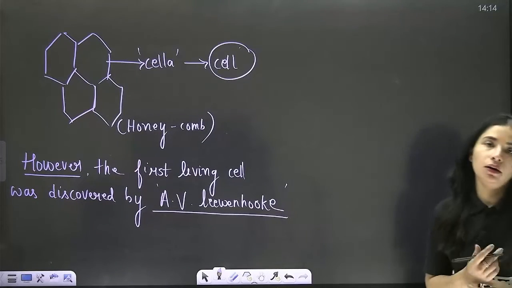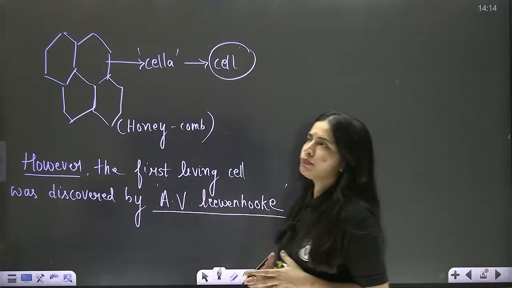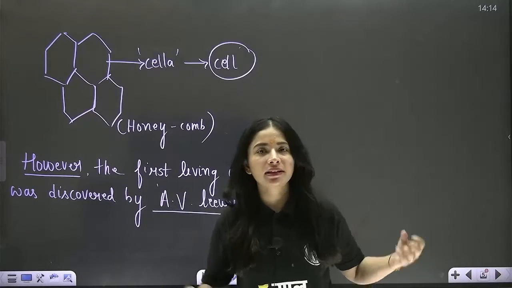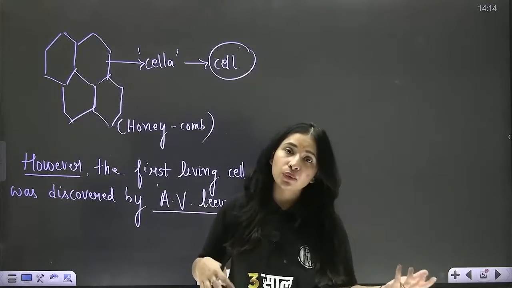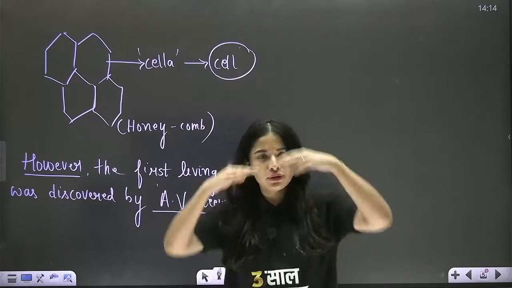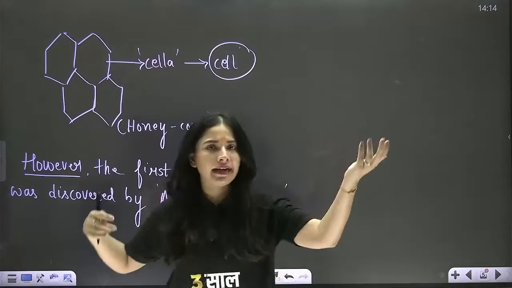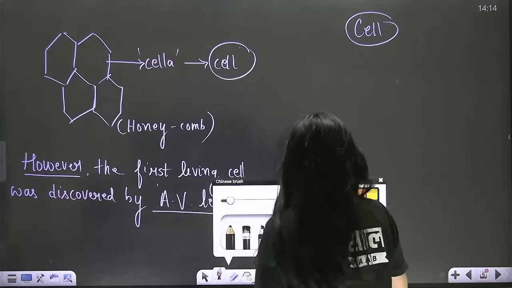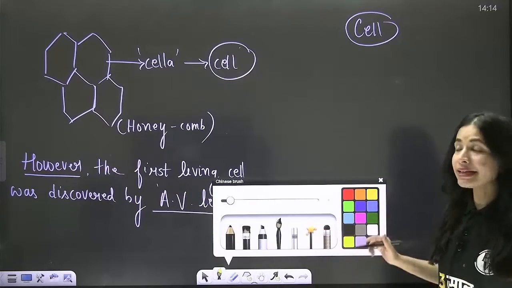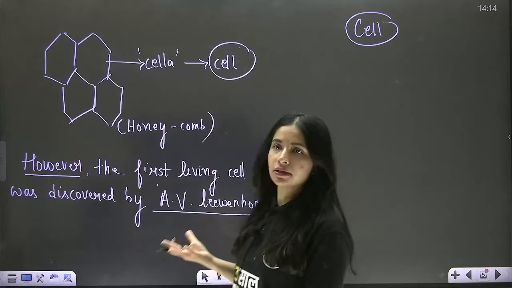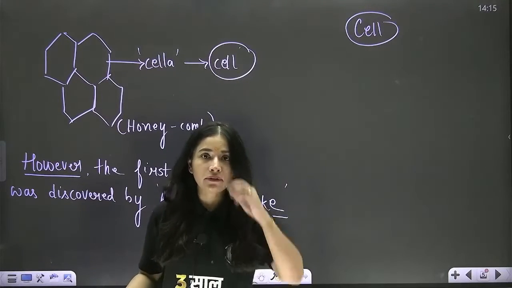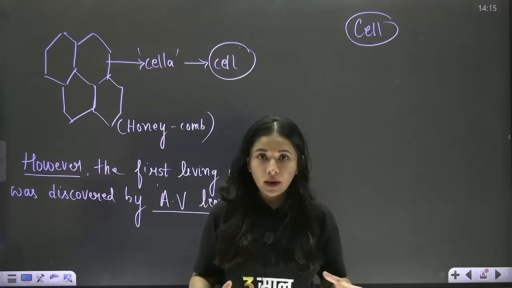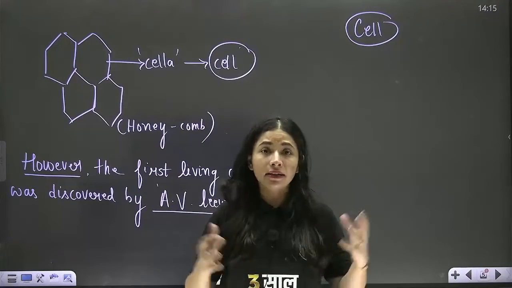Clear? Okay, very good. Now, you are a multi-celled organism. Your body is made up of so many cells which join together to form tissues. Tissues give rise to organs. So you know different levels of hierarchy. If I say that the cell is the basic unit of life, right? In a single-celled organism, of course, the cell is the only part which they have. But if I talk about multi-celled organisms like you and me, then our body is made up of zillions and millions and trillions of cells.